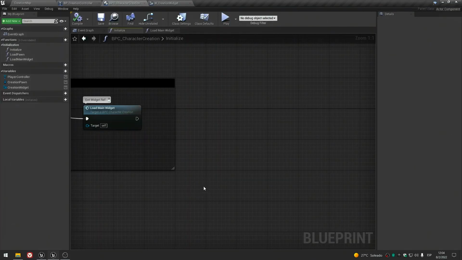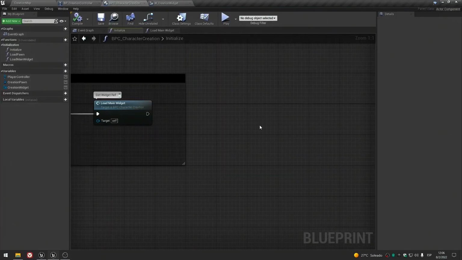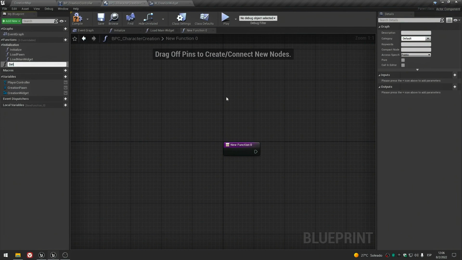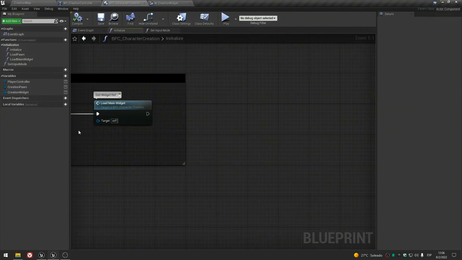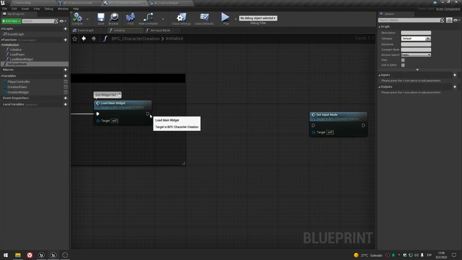Okay, what's next? We need to see the mouse. So let's create a new function, call it set input mode, and we will place it after we load the main widget.